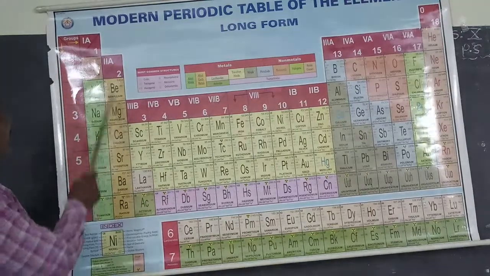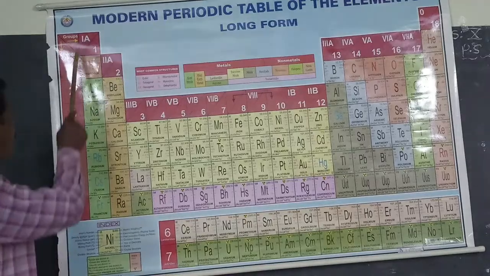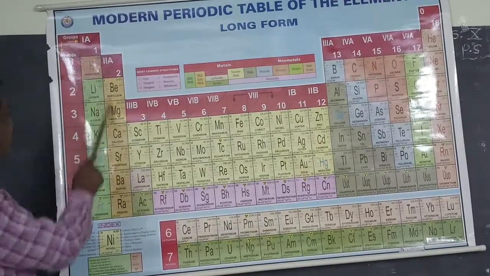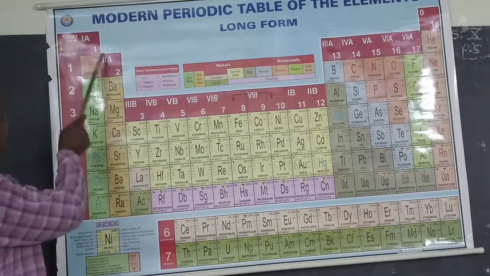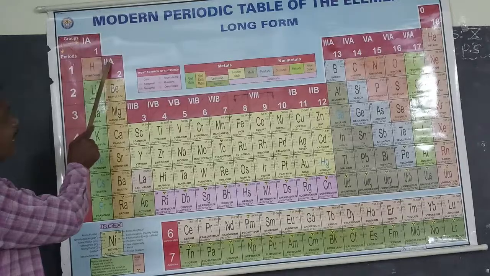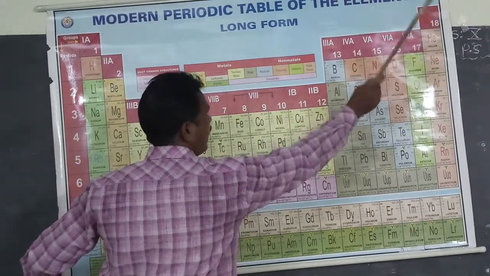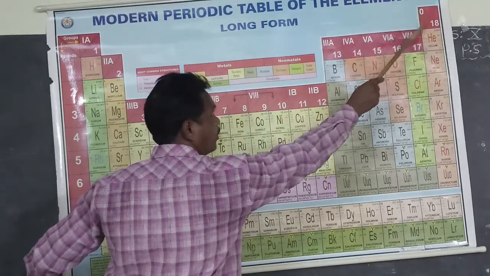Here the groups are designated by Roman letters 1A, 2A, up to 7A and 8A or 0.